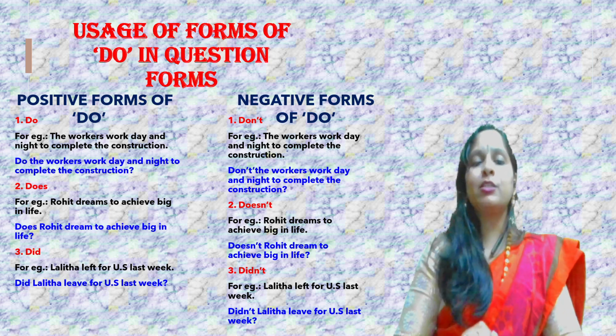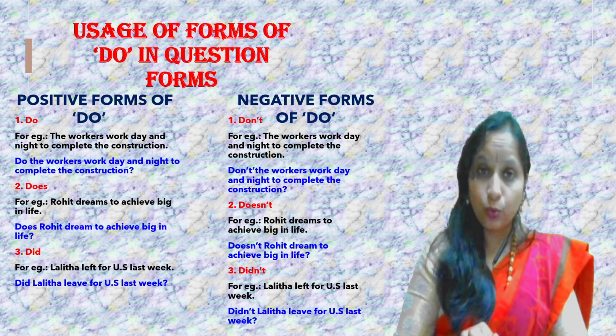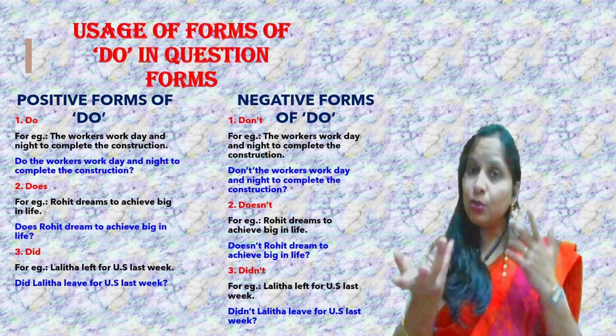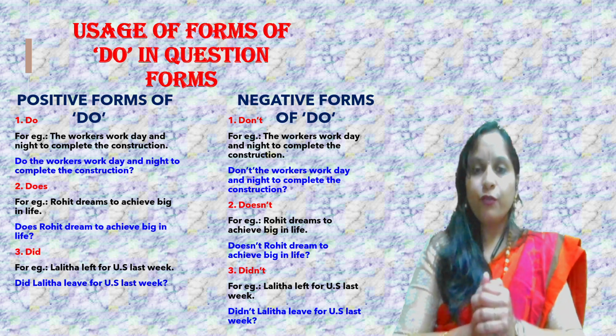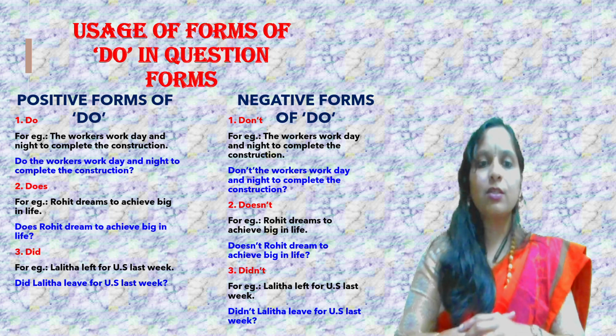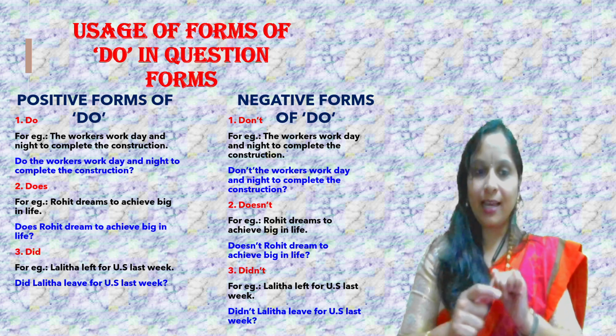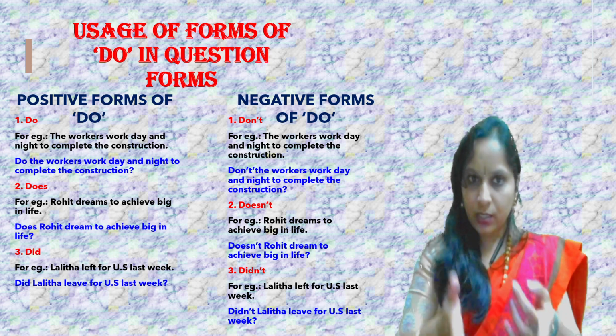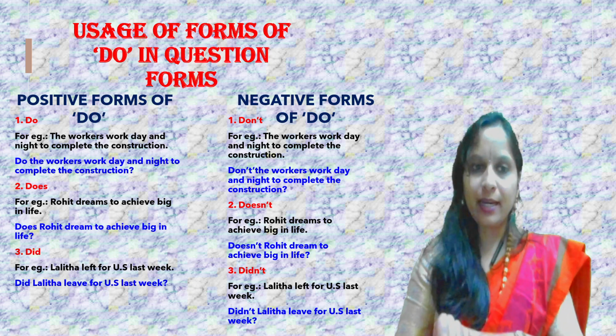First, when are we supposed to use do in a question? How are we supposed to frame a do question? For example, the example written there: the workers work day and night to complete the construction. The workers work day and night.